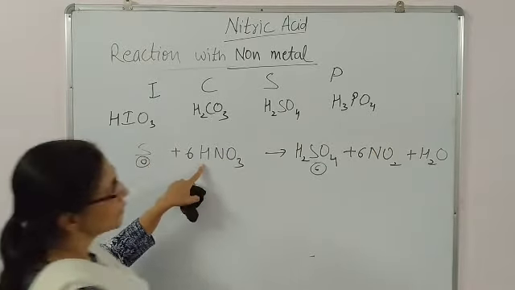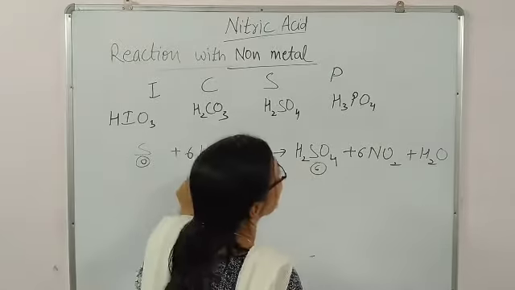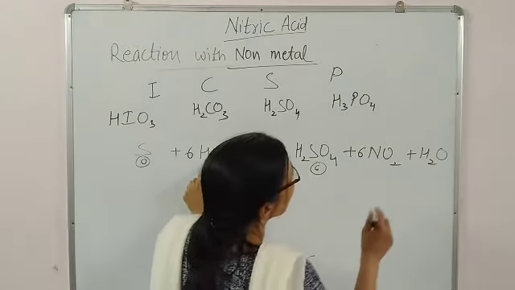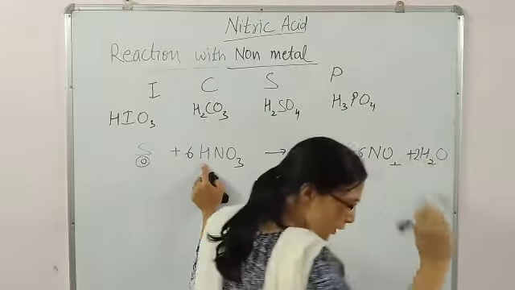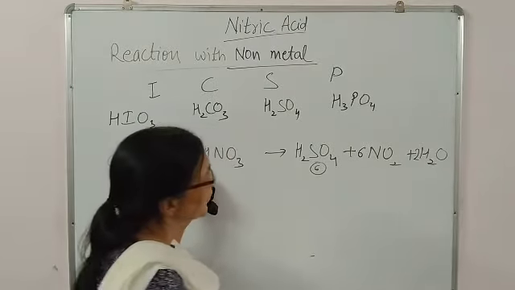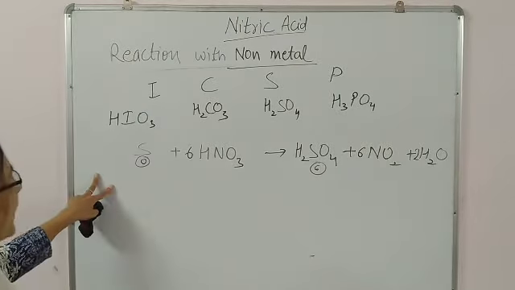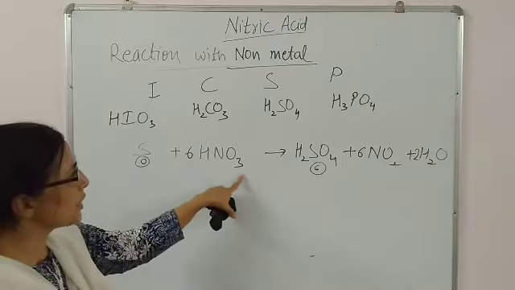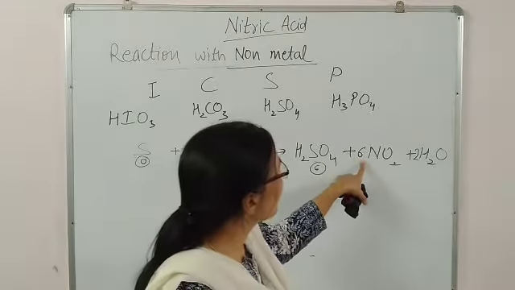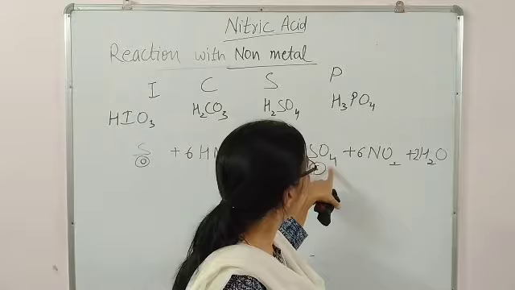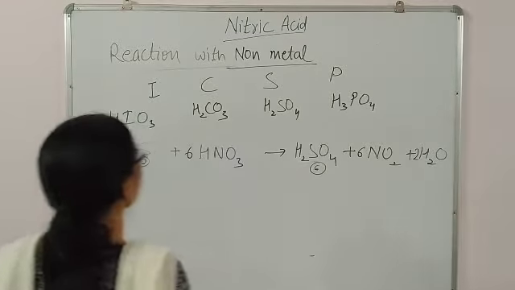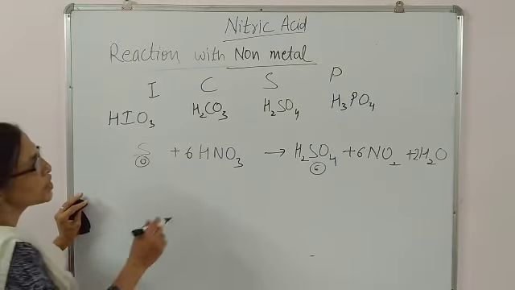Balance the hydrogen. Hydrogen 2 are here, then the remaining 4 means twice H2O you will get. Now is oxygen balanced or not? Just check. 6 times 3 is 18 oxygen, 4 plus 14, it is balanced. So you got the balanced chemical equation.